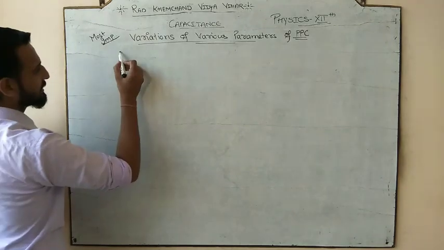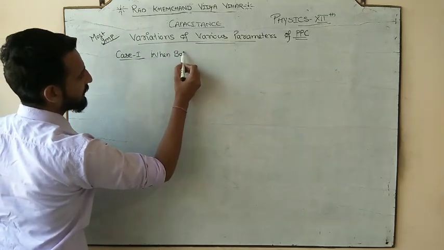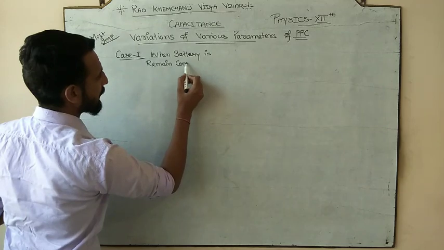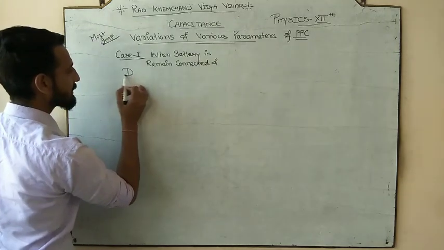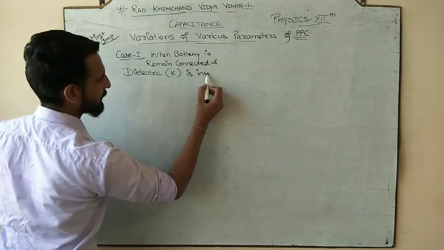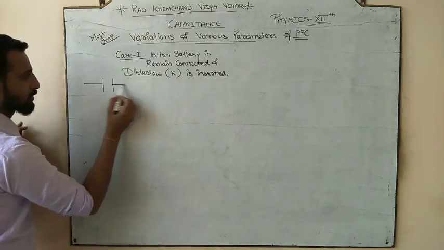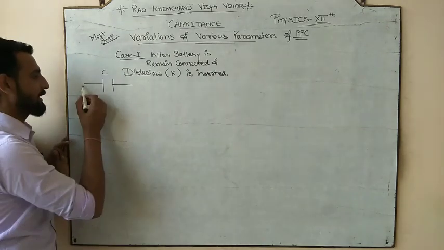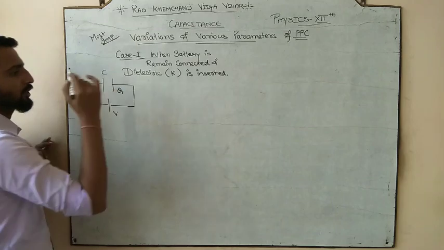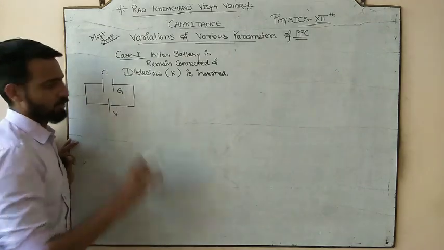So there are various parameters for which we are going to study variations in PPC. And case number 1 is when the battery remains connected and a dielectric of dielectric constant K is inserted. This is the first case. When we have a parallel plate capacitor, let us suppose we have a parallel plate capacitor with capacitance C, connected to a battery of potential V, and it can store a charge Q. So we have a battery of potential V connected to a capacitor of capacitance C which is storing the charge Q.